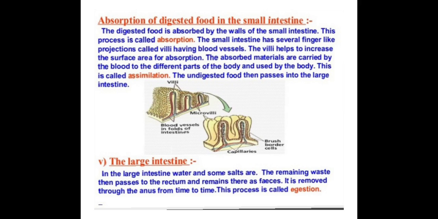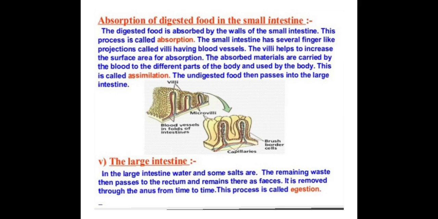The undigested food then passes into your large intestine. What happens? The food that is not digested will go to your large intestine, and the food that is digested will be absorbed by your body. This absorbed material will be carried by the blood to the different parts of the body and will be used by your body. Now the undigested food or the waste material will pass to your large intestine.